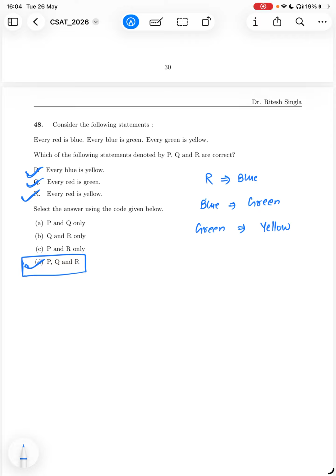I think the second easiest question in the paper after the previous one. Okay.